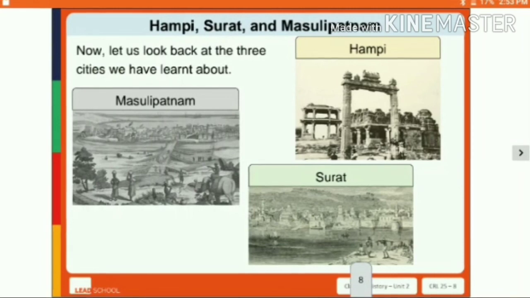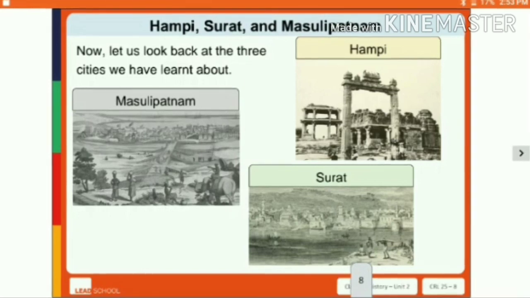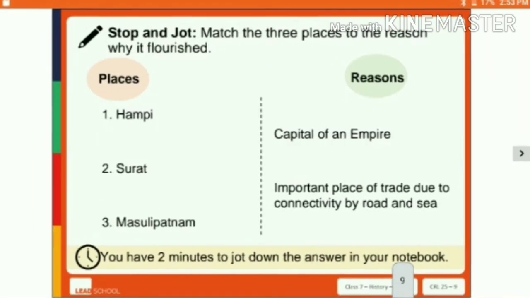So students, we have discussed three cities. One more question can be asked: list a few important cities of the medieval period. You can answer: Hampi, Surat, and Masulipatam. So try to match this chart: these are the places we have discussed and these are the reasons why they were famous.